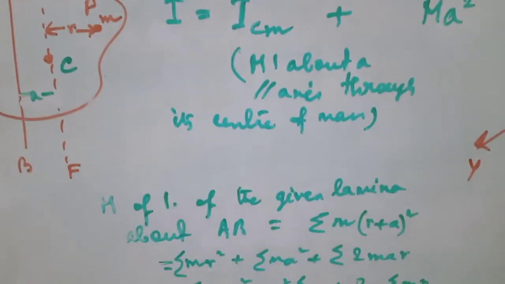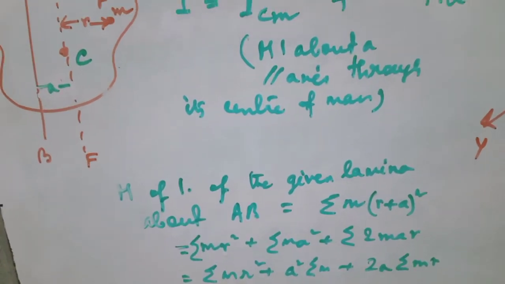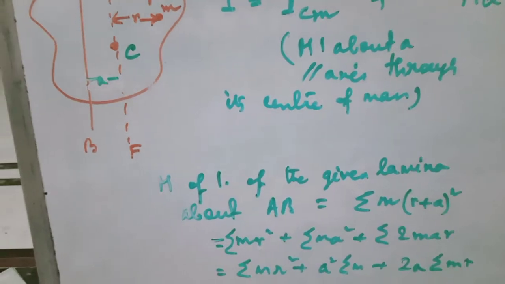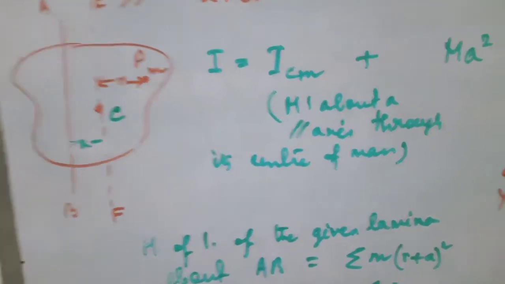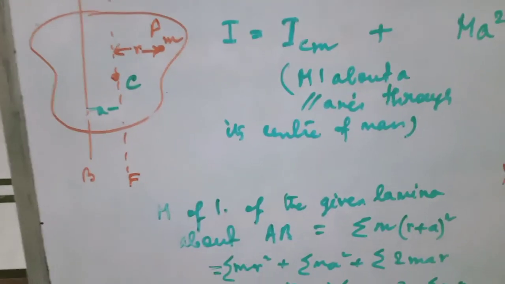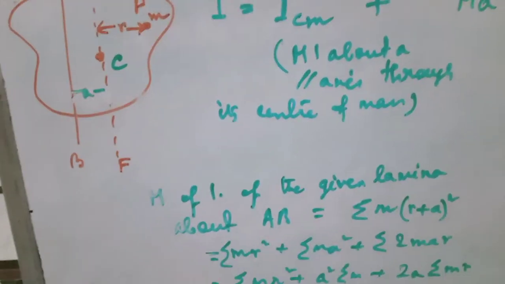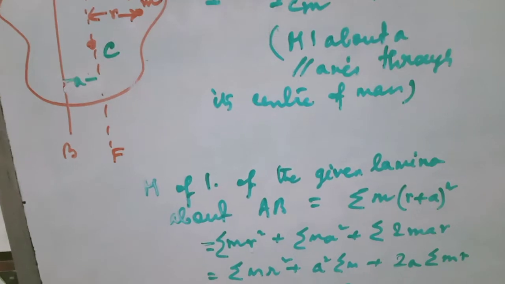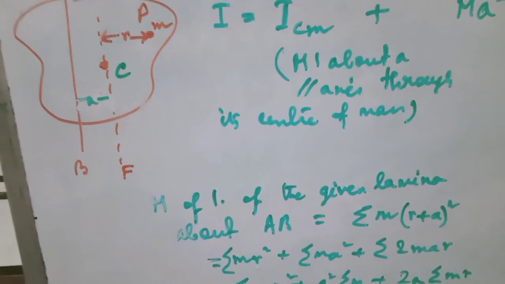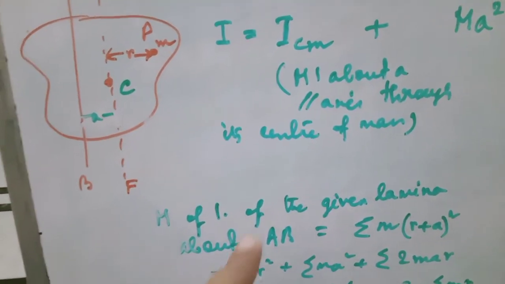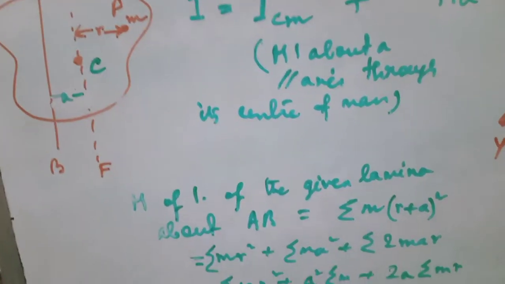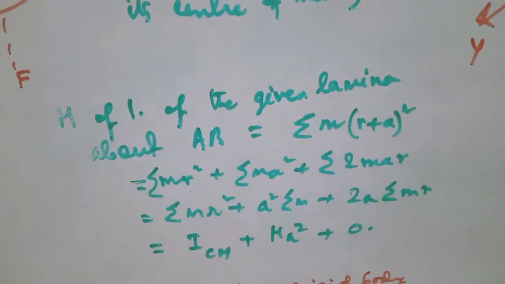Now how can you prove it? Moment of inertia of the given lamina about AB. Now it is correct for a rigid body, be careful about it, any rigid body. Now we have considered a lamina about AB where the moment of inertia of the given lamina about AB is m into the square of the distance between the two. That means r plus a, that means r plus a whole square.